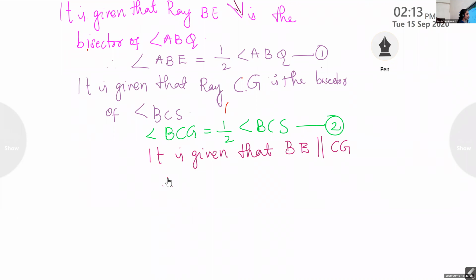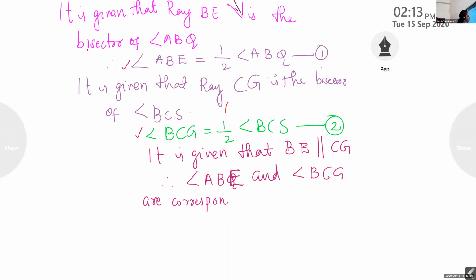Therefore, angle ABE and angle BCG, sorry, ABE and BCG are corresponding angles.